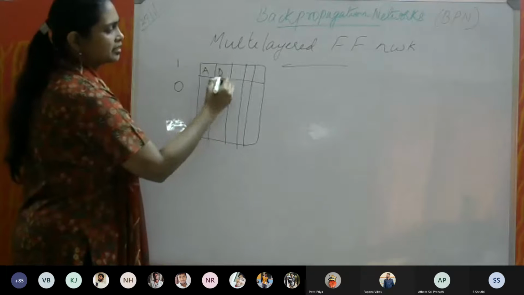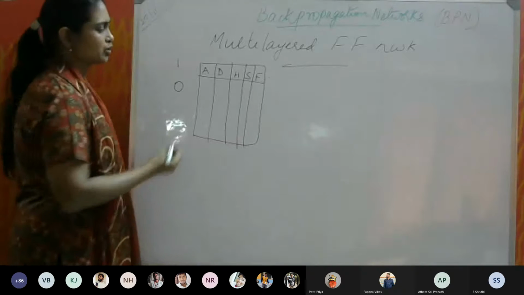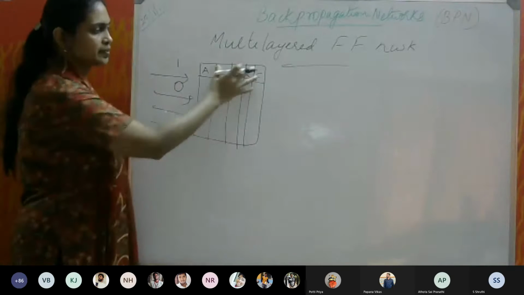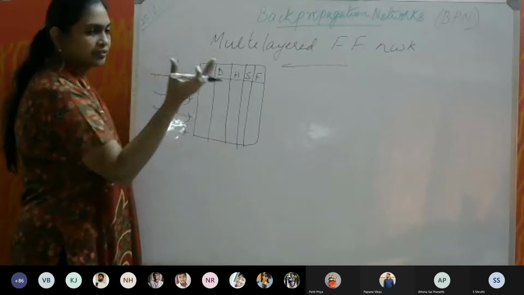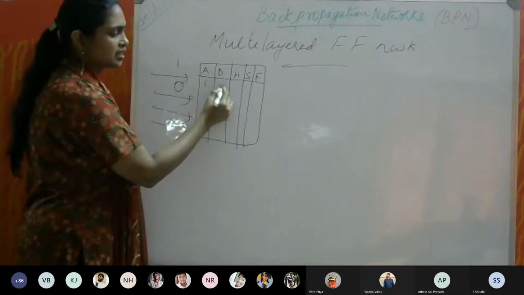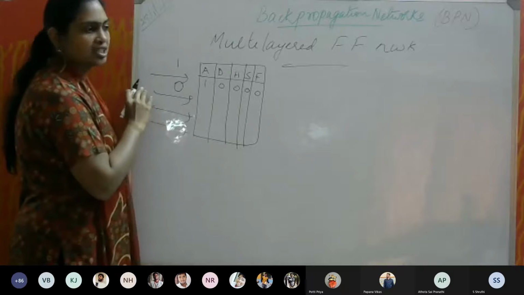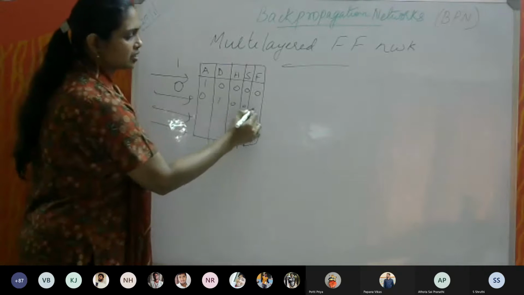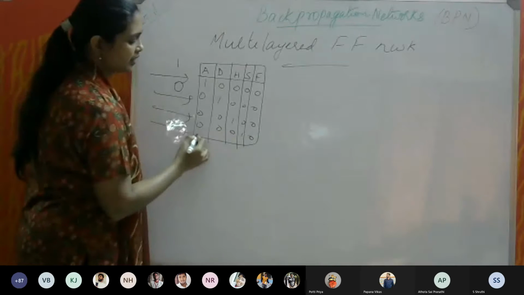For example, anger, disgust, happy, surprise, and fear. So I have these 5 basic emotions, and my training data is like this. My feature vectors are like this. This is my target vector. Suppose the first input data, the features extracted from an image expressing anger, I will put a 1 here, and the rest I will put 0. Similarly, if the next input data has features extracted from a disgust image, then I will put a 1 here. Likewise, we can create a target vector like this.